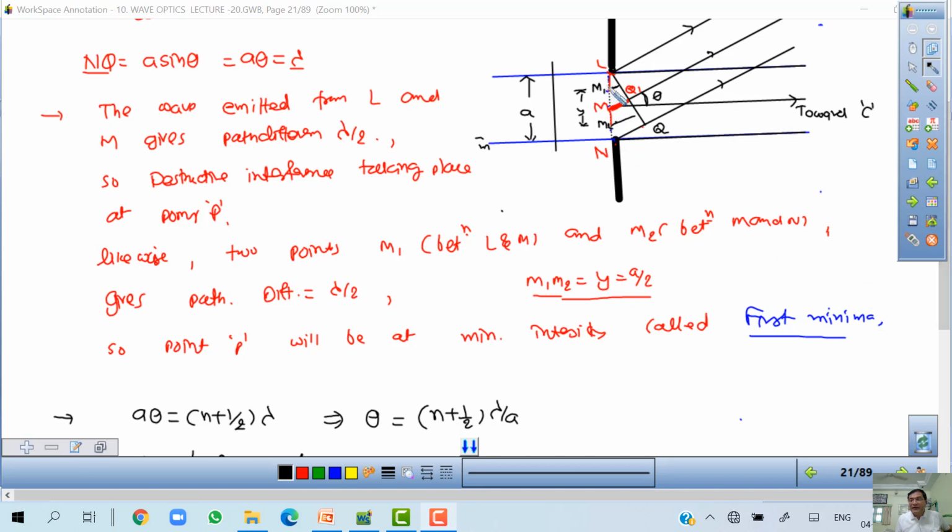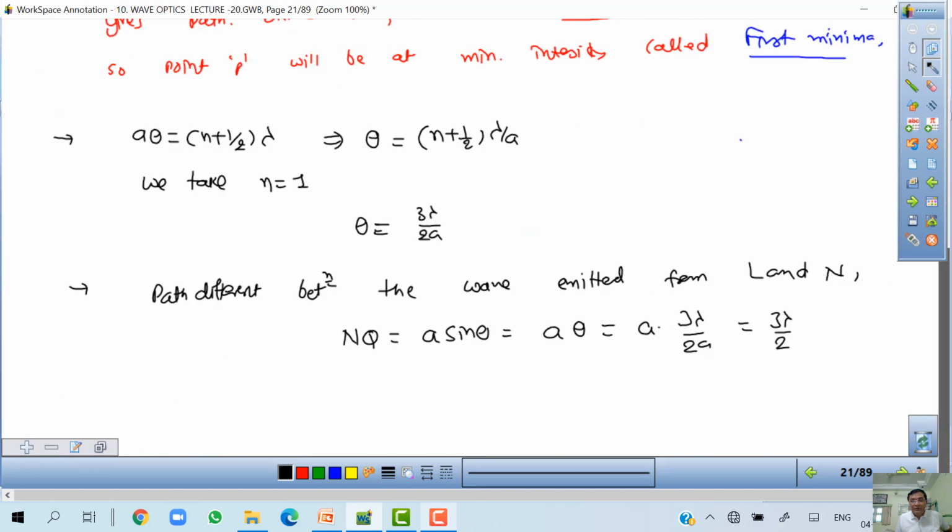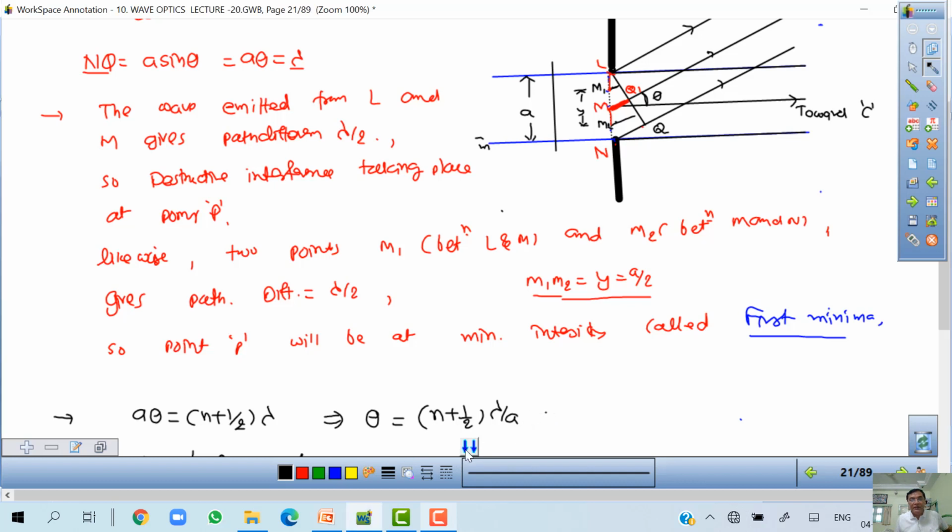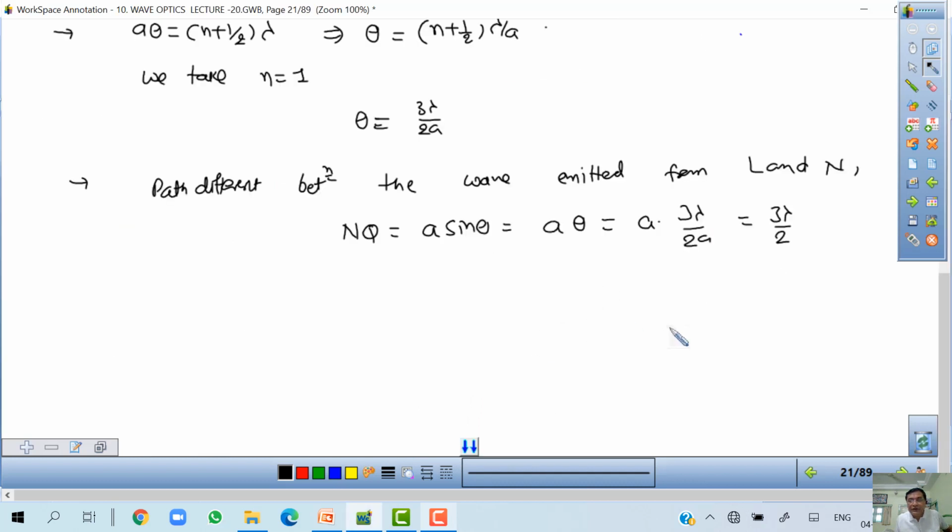Now I divide this slit into 3 parts. Look at here. In the text, everything is given as explanation. 1, 2, 3. Okay, 3 parts. This way going this side, here going this side, and this side. Now see, this is toward P. What is this? It is a.